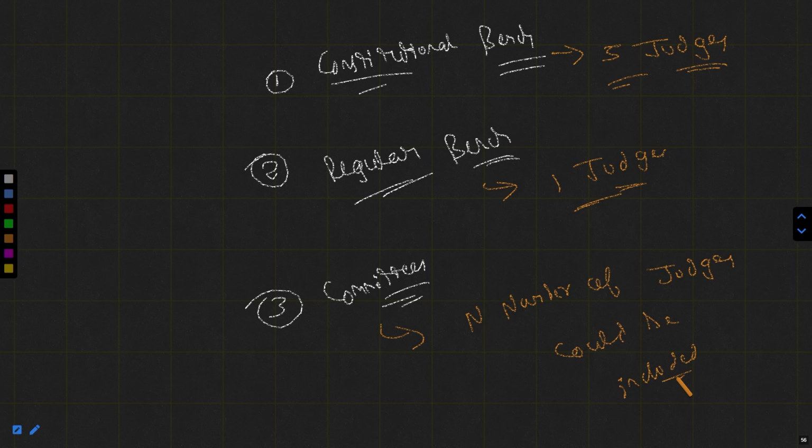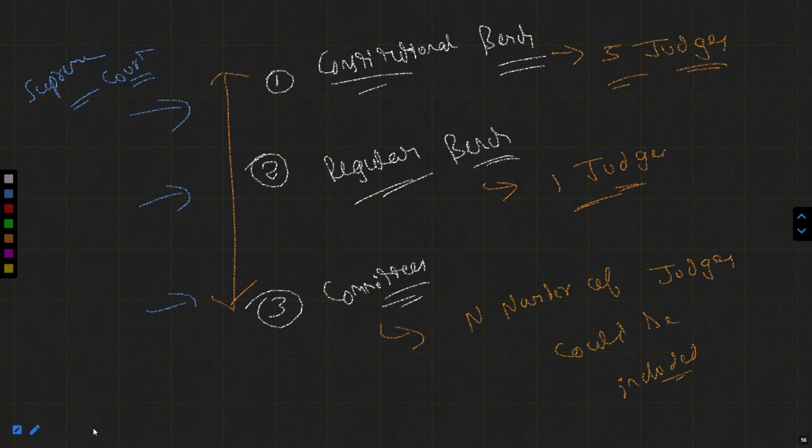Any number of judges could be included in the committees in order to investigate, give suggestions or review anything. So in such cases, suppose the condition arises that the Supreme Court does not have sufficient judging staff to adequately maintain these three branches, and it is a need of the time that they require staff. In such a condition, they could not appoint anyone as a judge of the Supreme Court immediately, as it requires time to get appointed.